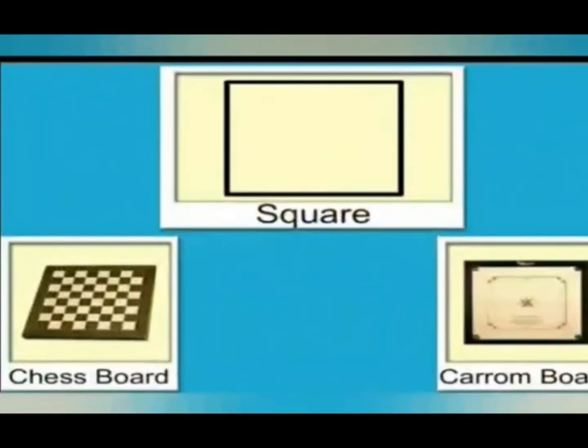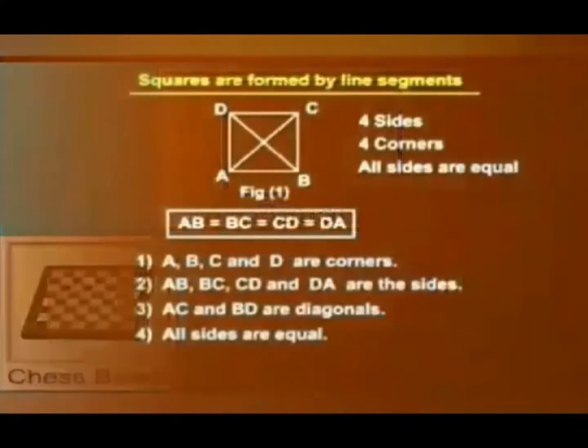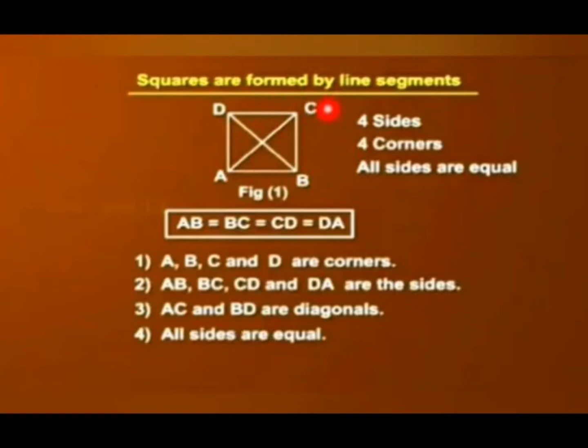Children, these are examples of a square. See, a chess board and a carom board. Now, children, we are going to see squares formed by line segments. Here in the above picture, A, B, C, D are the corners.